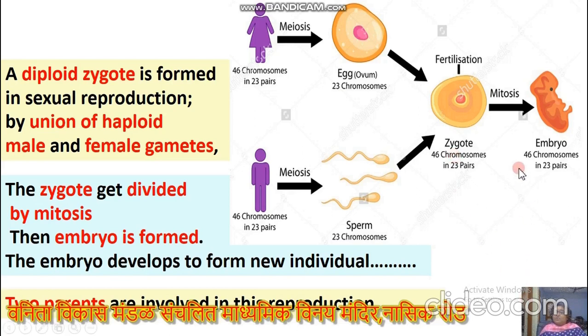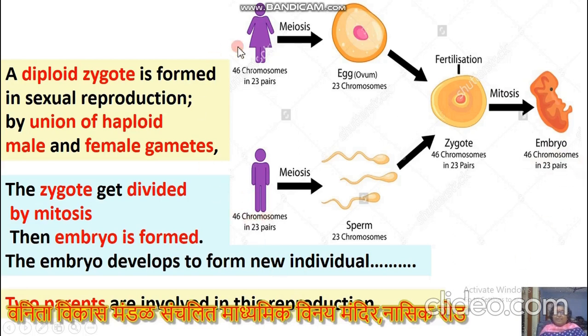Zygote undergoes mitosis. A new embryo is formed here, which has 46 chromosomes.